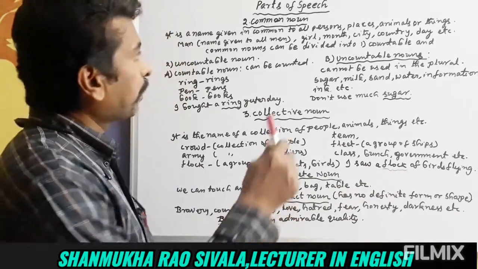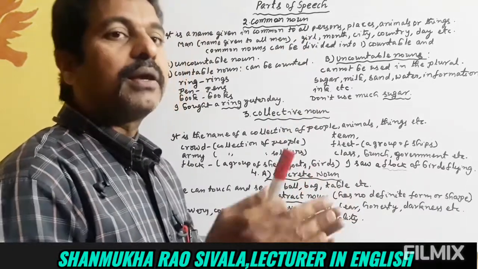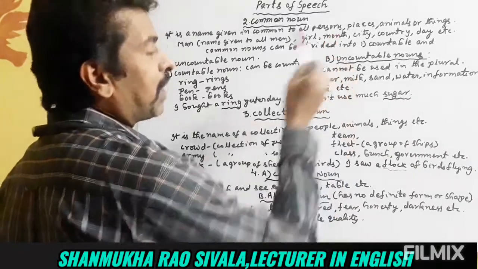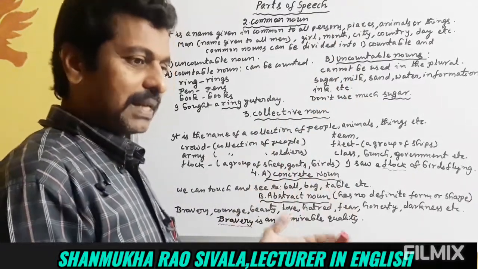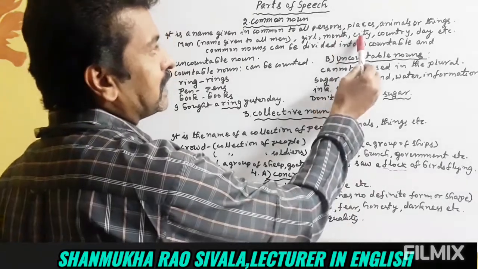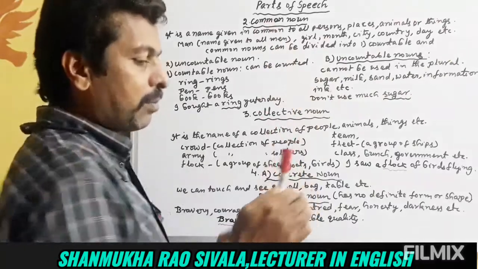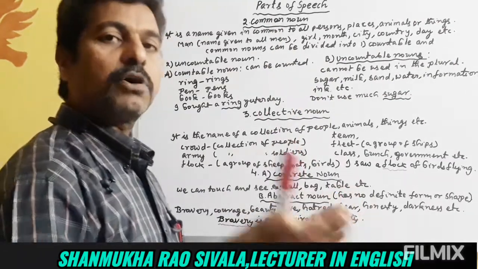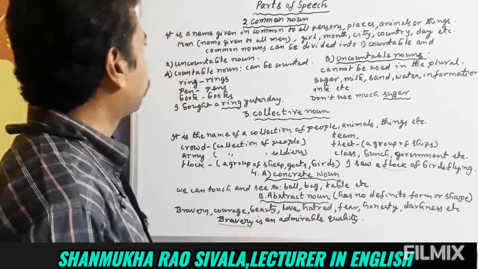Similarly, girl means to all girls we have given a common name, a girl. A girl means any girl. And similarly, month. Month means any month, a particular name to all months actually. Month, city, country, day, etc. One name is given commonly to all persons or places or things. That is called as a common name, common noun.